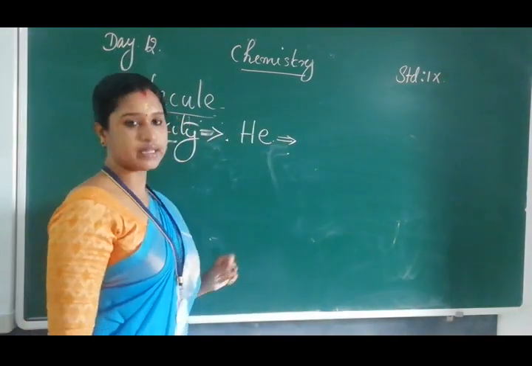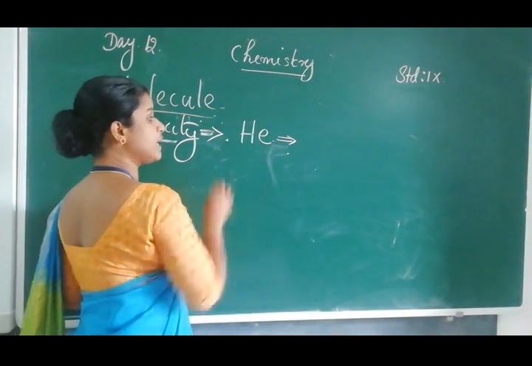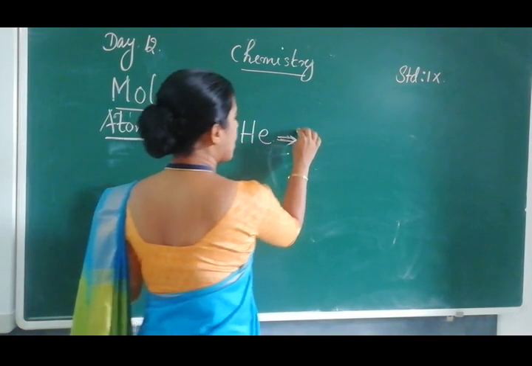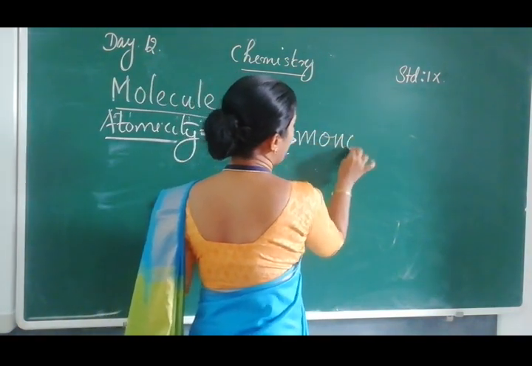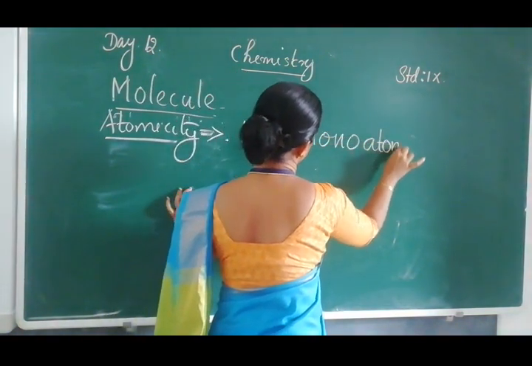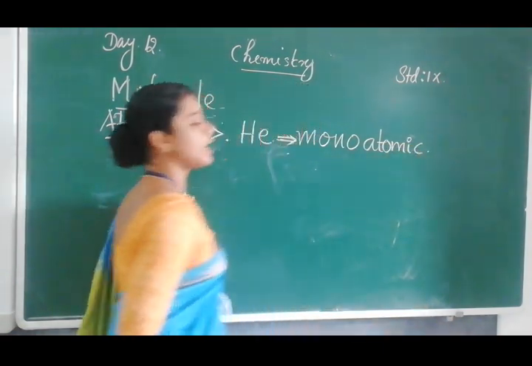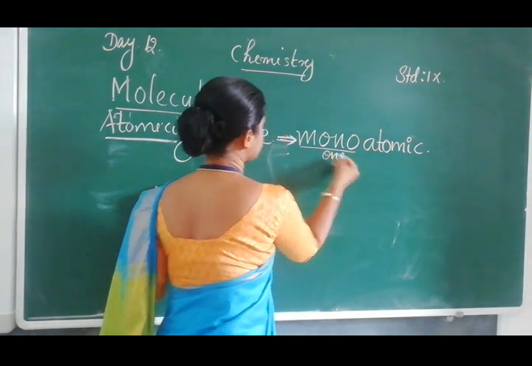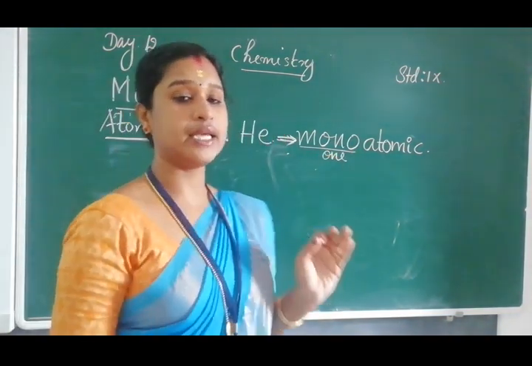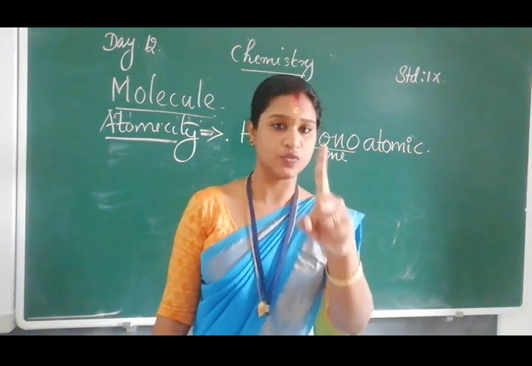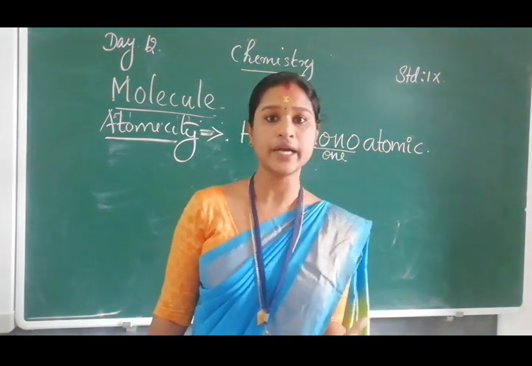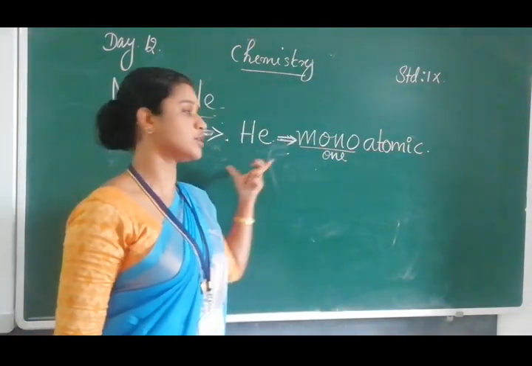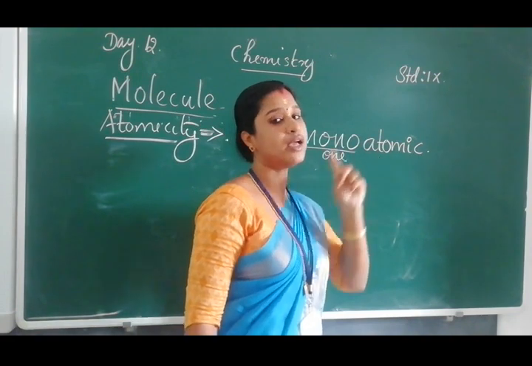So the helium molecule consists of only one atom, and this is known as monoatomic. Monoatomic means mono, which means one. So the helium atom's atomicity is 1. We can call it a monoatomic molecule. Once more, monoatomic molecule.